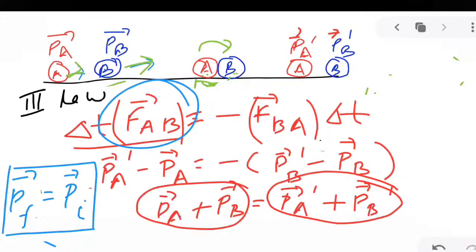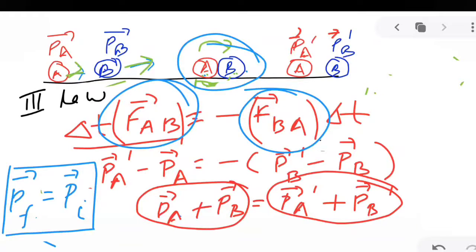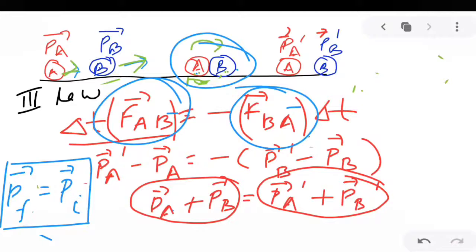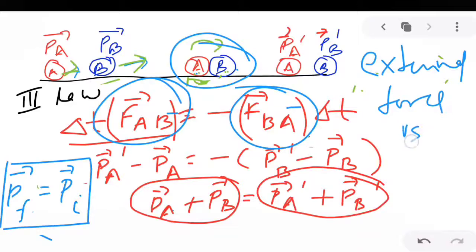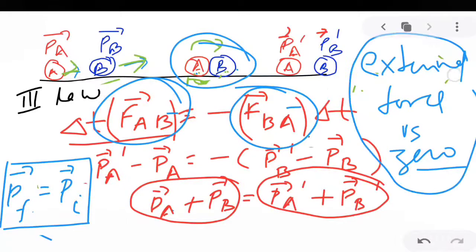These forces are internal forces, that is, the force exerted by one body on another body. External force is 0. So in the absence of external force, the total linear momentum is a conserved quantity, and this is known as the principle of conservation of momentum.